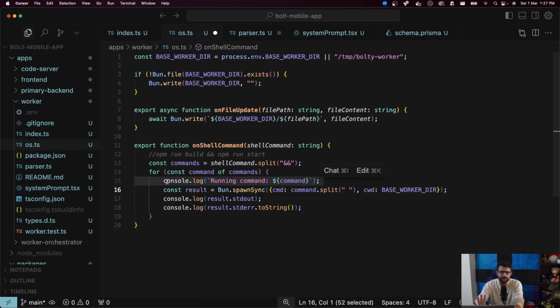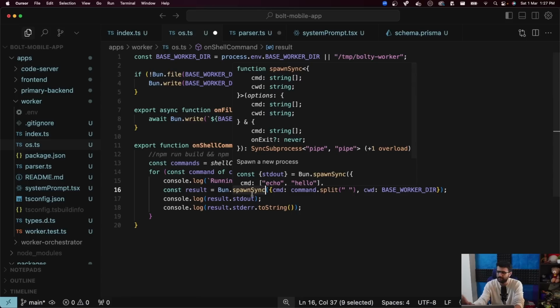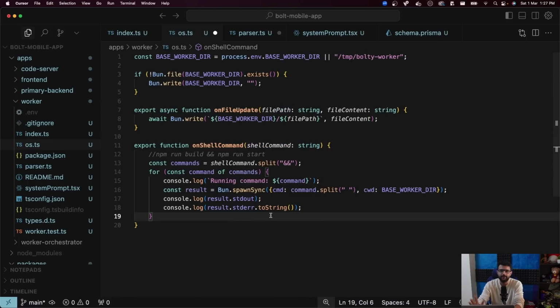And you can also see this in your terminal. File 1 generated, file 2 generated, file 3 generated. We just call bun.spawnSync, which means synchronously try to run this command, which means the thread will be a little busy here, but that's fine. You can also spawn this asynchronously, either is fine. And then I just log the stdout and stderr to see if there's something that the terminal responded with, or if there's some error that happened when running this command.